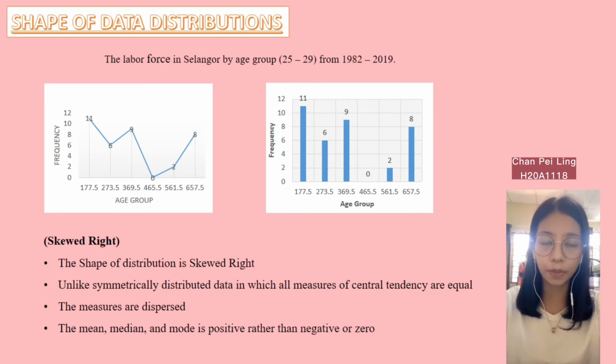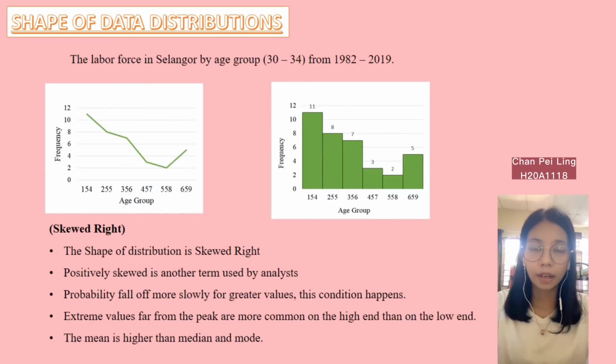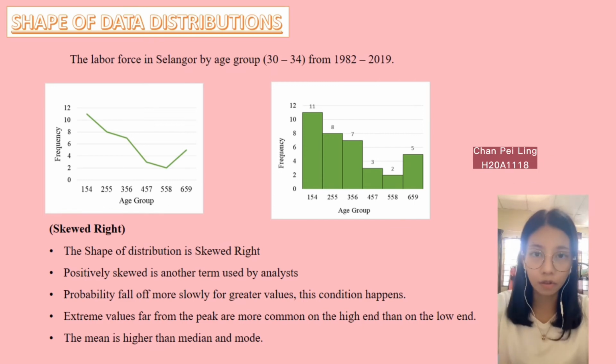The mean, median, and mode of a distribution that is positive rather than negative or zero is referred to as a skewed distribution. The shape of distribution for the labor force in Selangor by age group 30 until 34 from the years 1982 until 2019 is skewed right also.